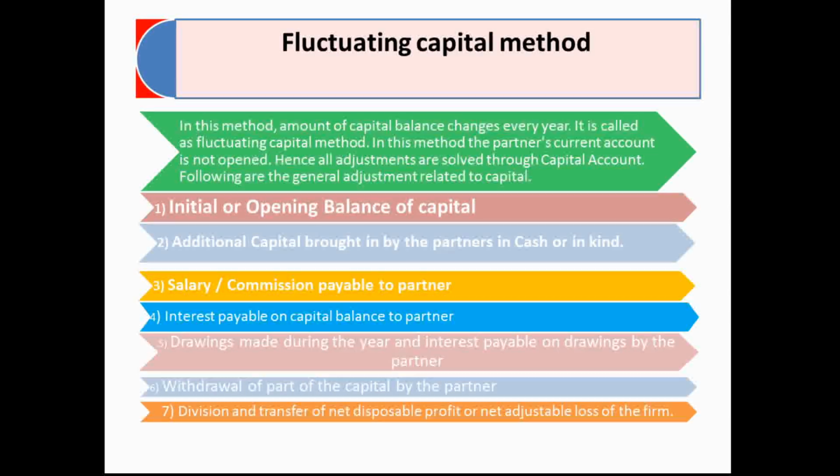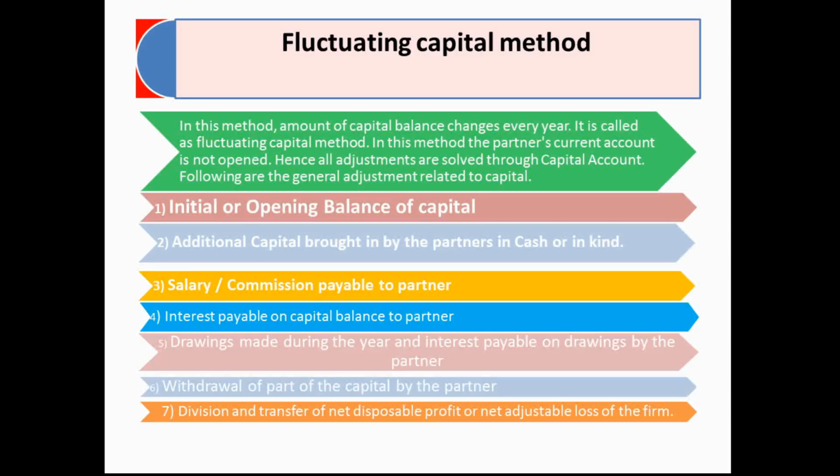The transactions between the partners and partnership firm can be easily recorded in the partner's capital account because the capital is a fluctuating capital. In the earlier case where the capital was fixed, the transactions between the partners and partnership firm were separately recorded in the current account, but this time we can make the changes in the partner's capital account, so there is no need to prepare a separate account for that.